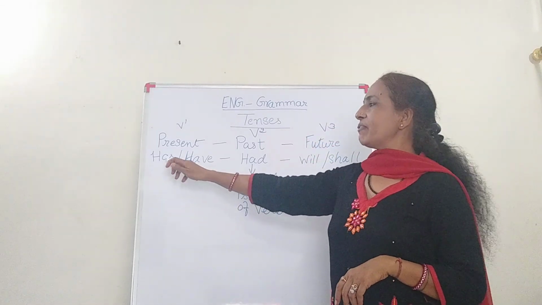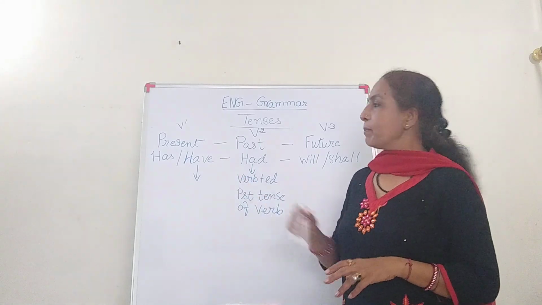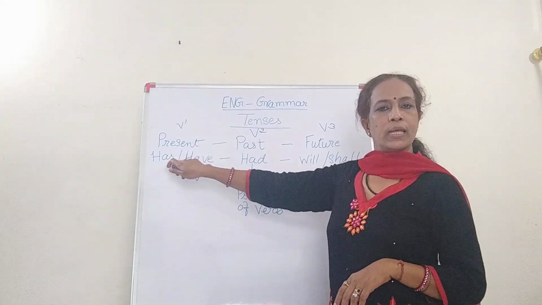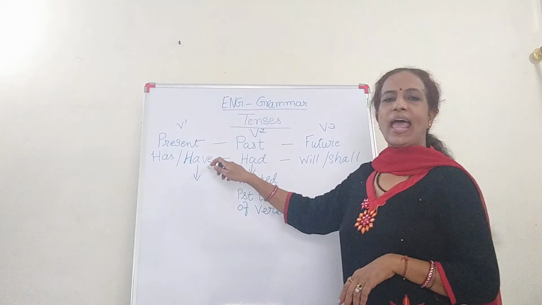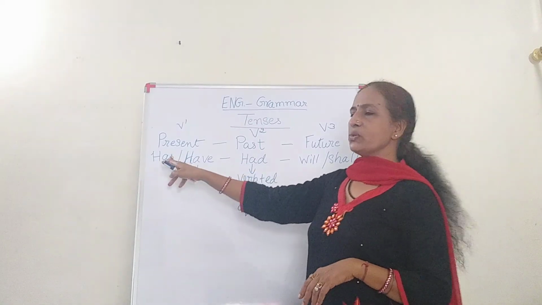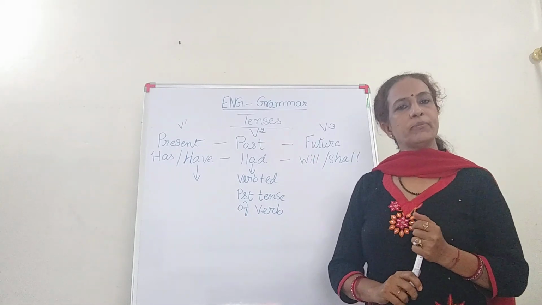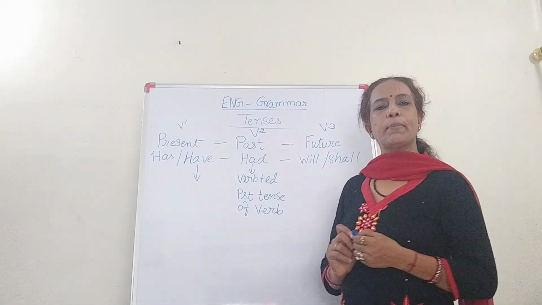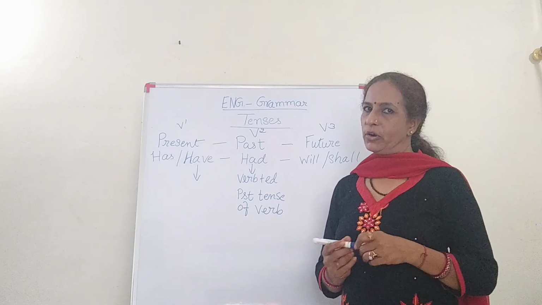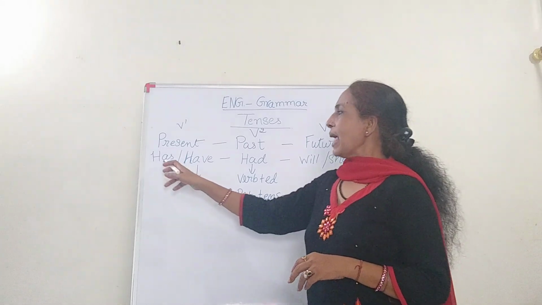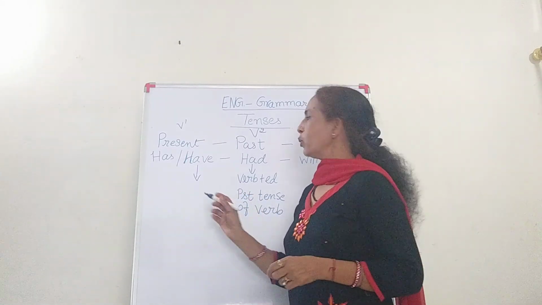Now here you can see I have written has and have. Present tense verb shows has and have. Now when has and have are used, I told you that tenses are centered around what? Verbs. And verbs are done by a subject or noun or a pronoun. So has is used for whom?